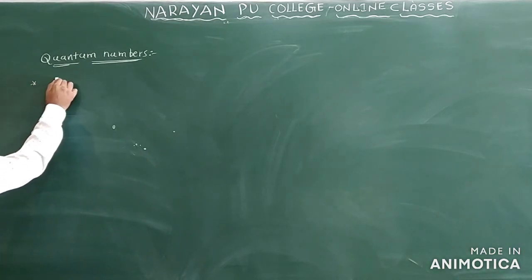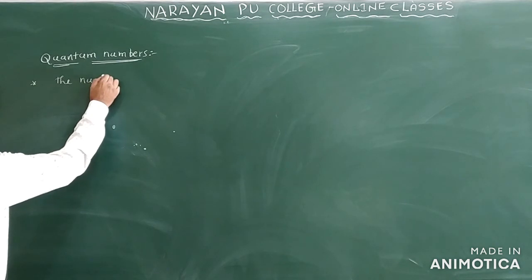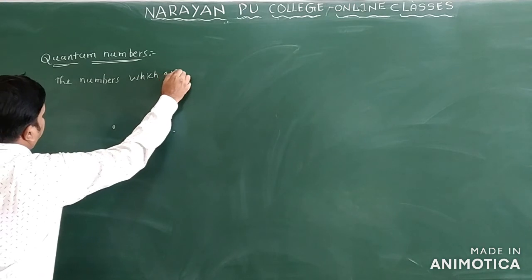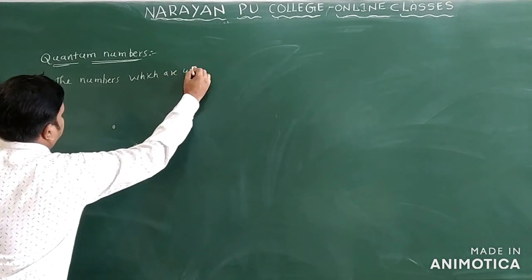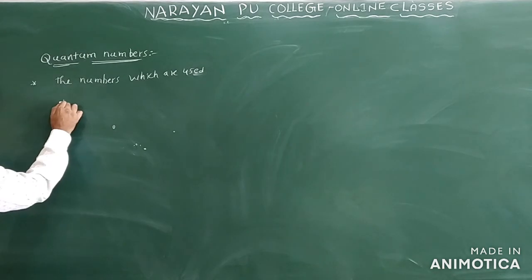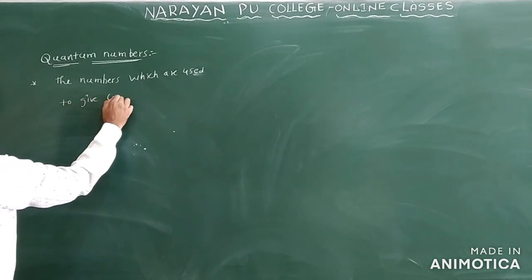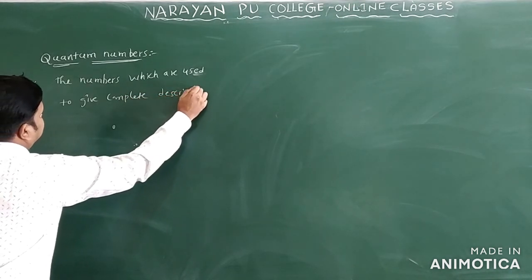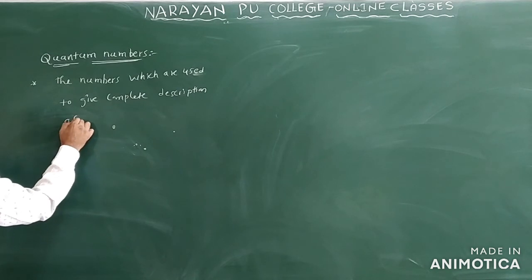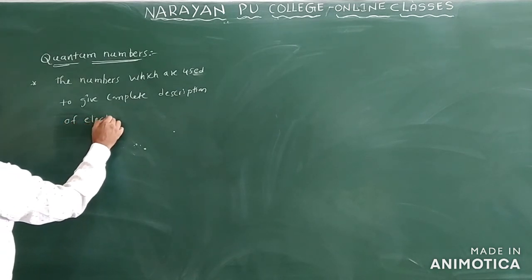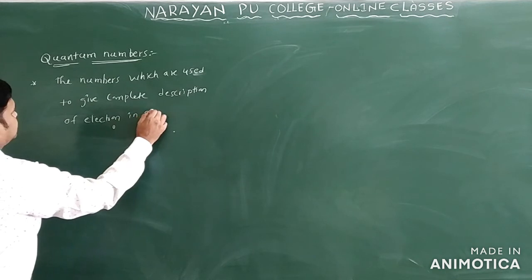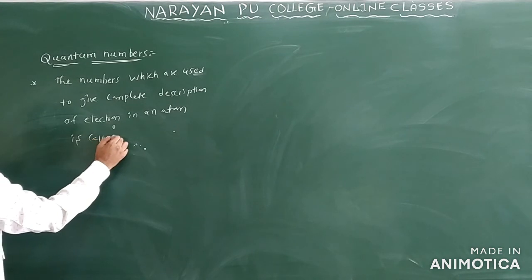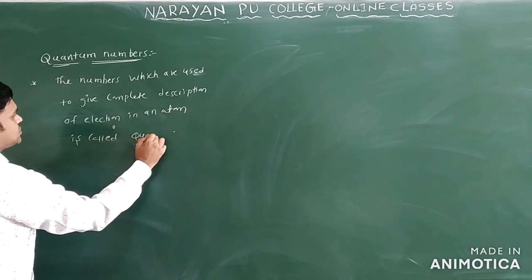We'll write this one. The numbers which are used to give complete description of an electron in an atom are called quantum numbers.